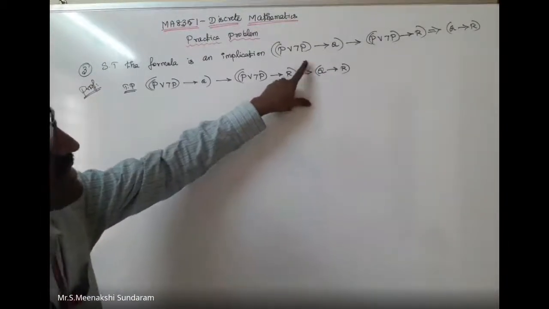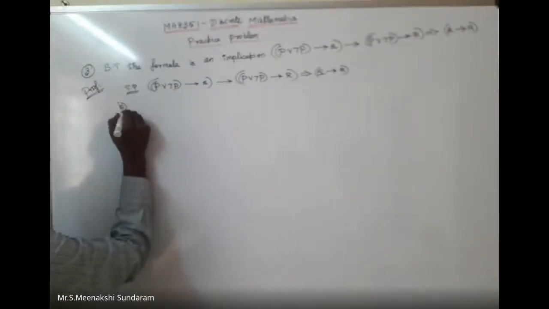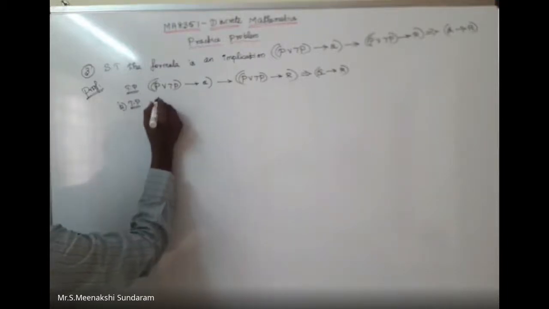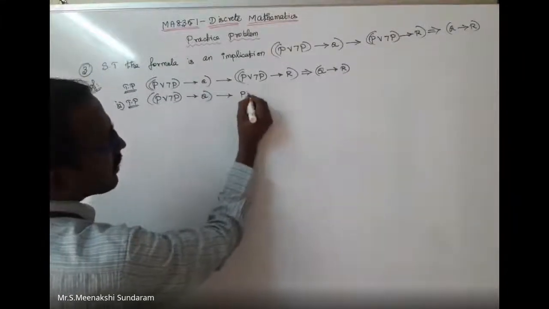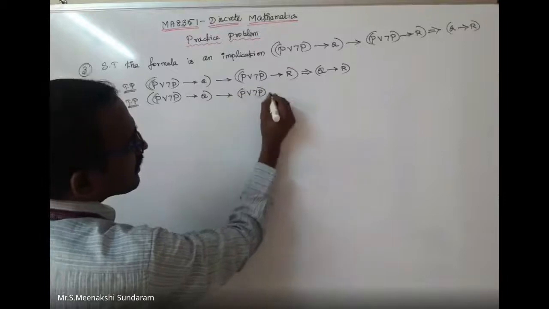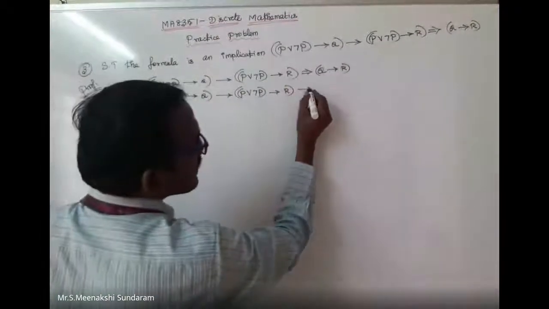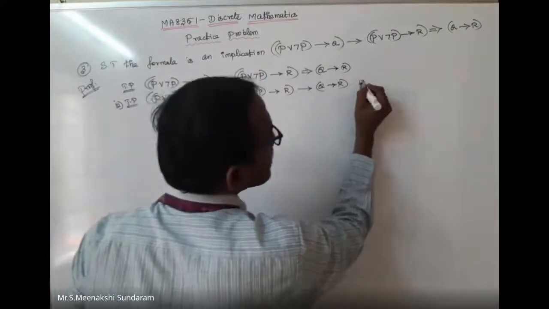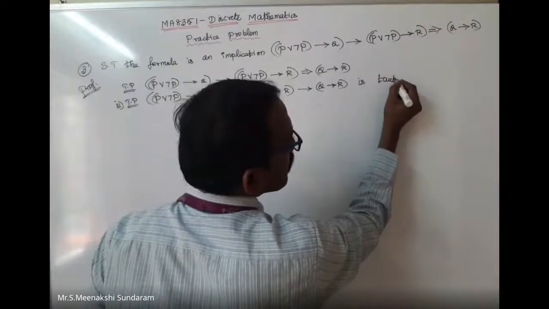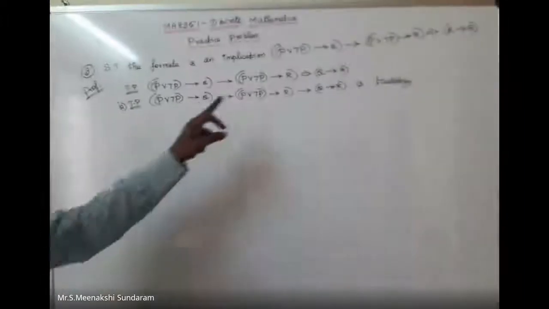Logical equivalence is not the symbol, it is only for implication. So that is to prove P disjunction negation P conditional Q, conditional P disjunction negation P conditional R, conditional Q conditional R is a tautology.